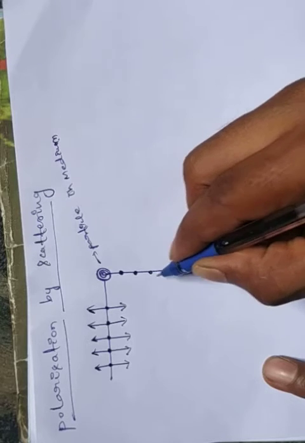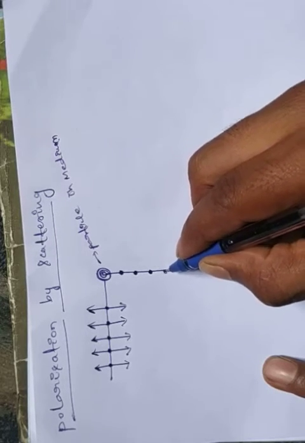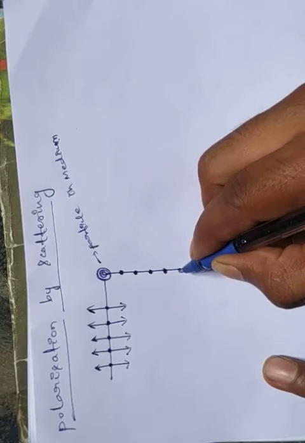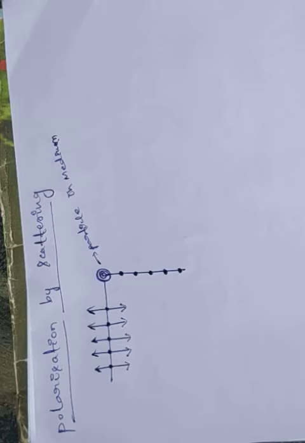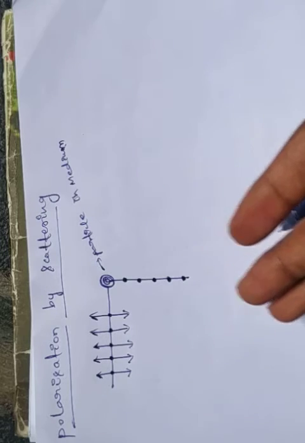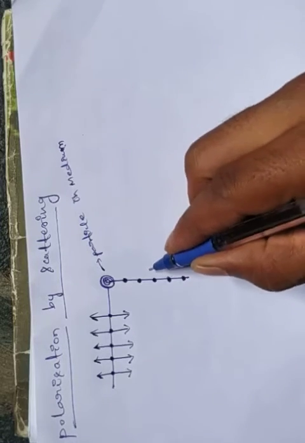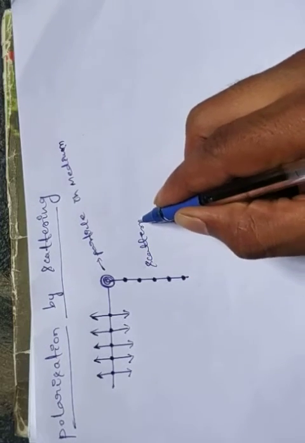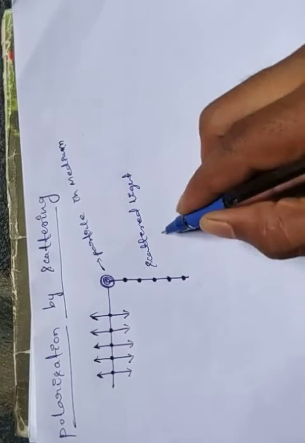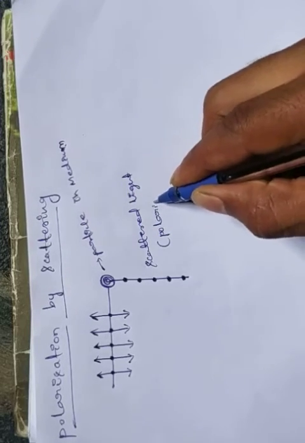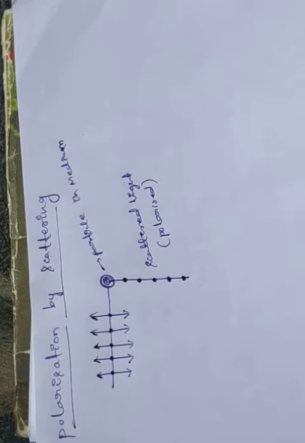So we already know that light is polarized means we get it in a particular direction only. Here it is the plane, so we can say it is a plane polarized light. So here the light is scattered. This is a scattered light, and this scattered light is polarized. Scattered light is polarized. So this type of polarization we call polarization by scattering. This phenomenon we call polarization by scattering.